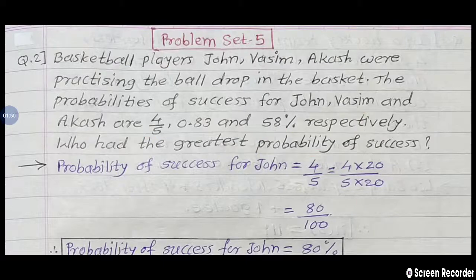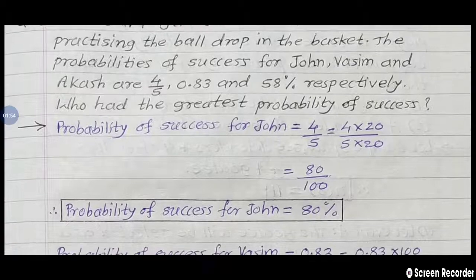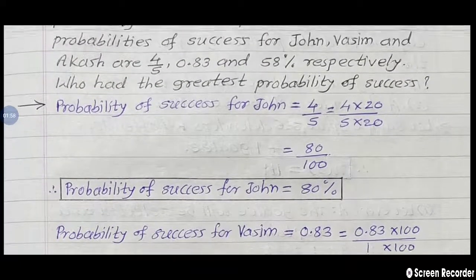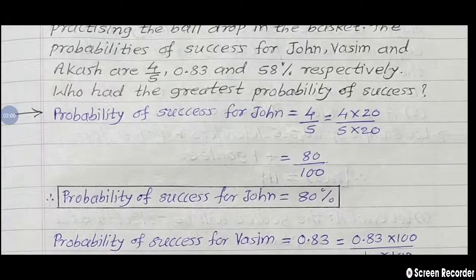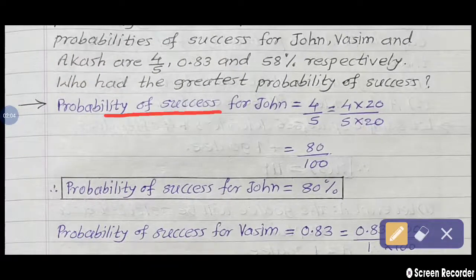So how to find the answer? Now see here. First, probability of success for John. What is given in the question? 4 upon 5 for the first person John.